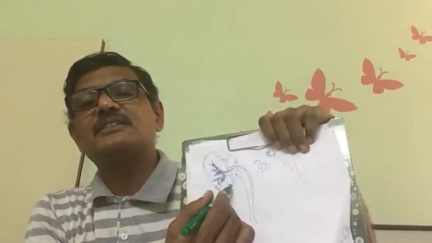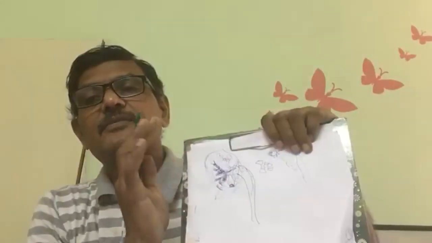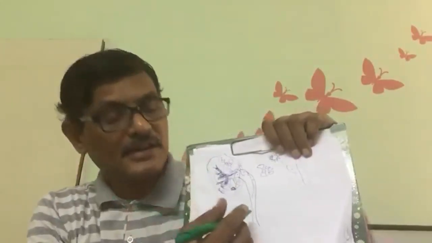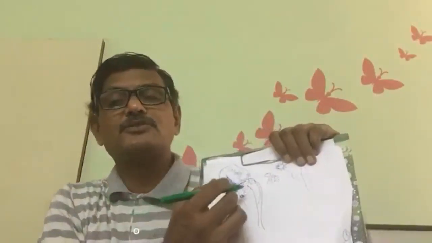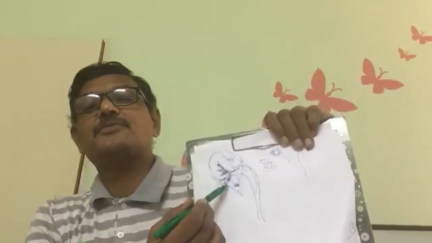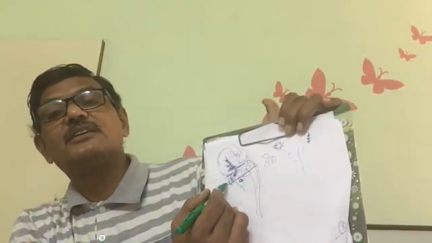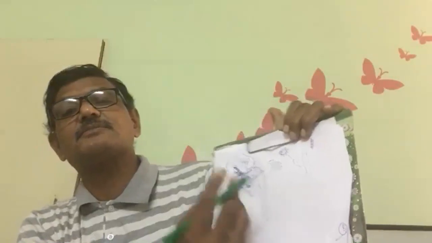In that condition, if there is no hydronephrosis, nothing is there, then we keep it simply there. If not so, if it is causing any renal damage, then that part should be removed. That is we call as partial nephrectomy. So this part of kidney total area మొత్తాన్ని తీసేస్తుంది. So that is we call as partial nephrectomy. So that is also done when there is damage to the calyx. This is one.